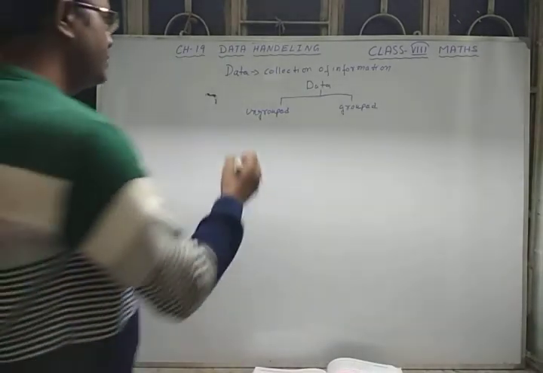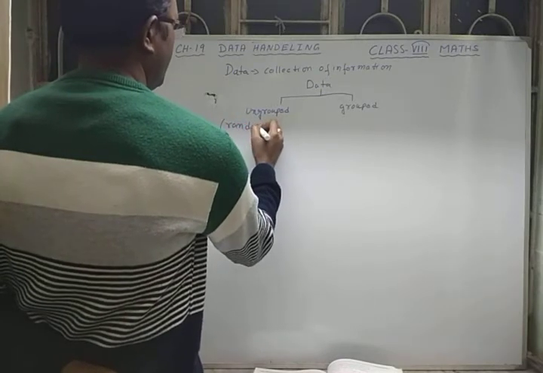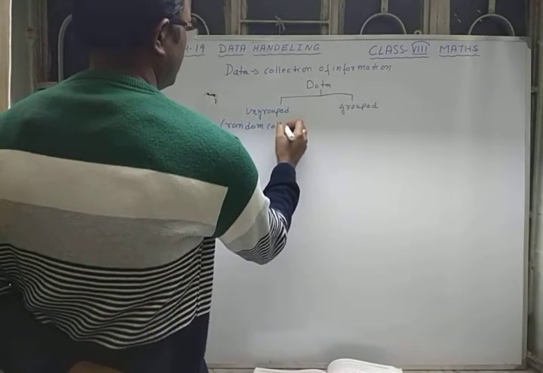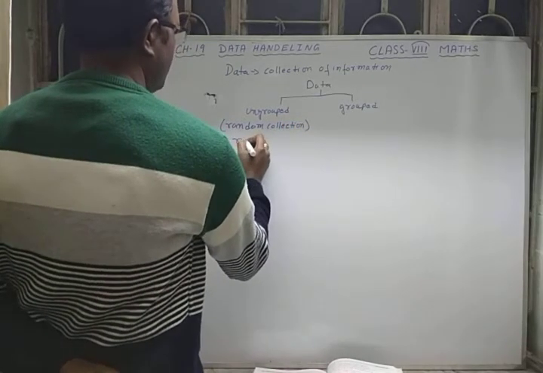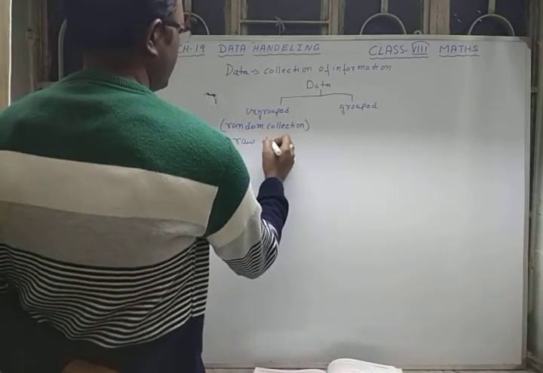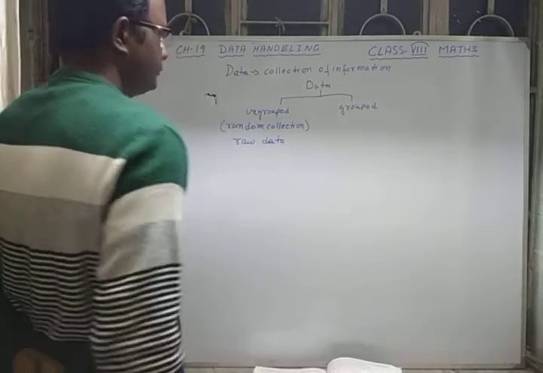Ungrouped is the random collection, also called raw data.